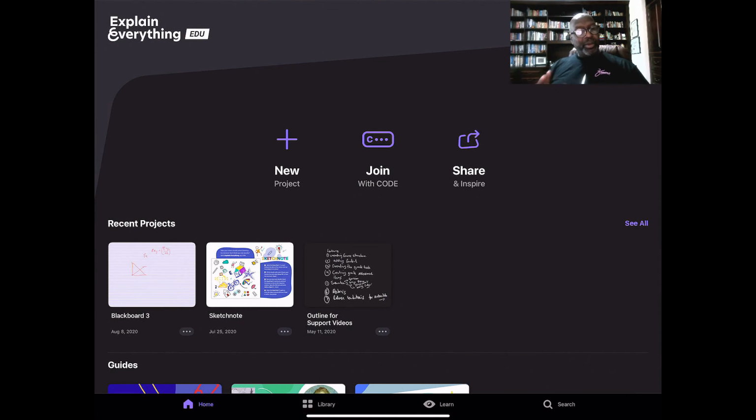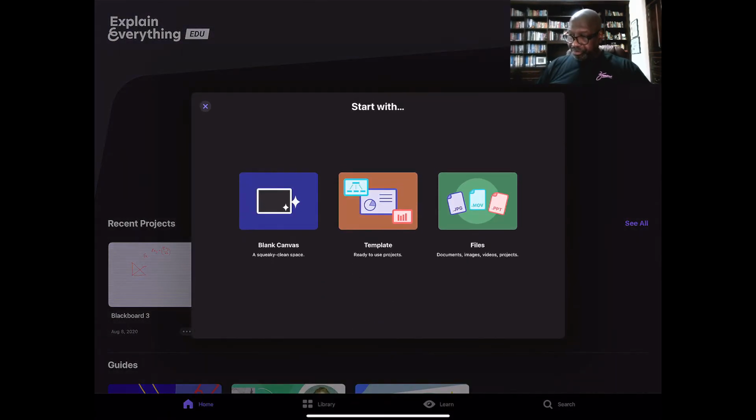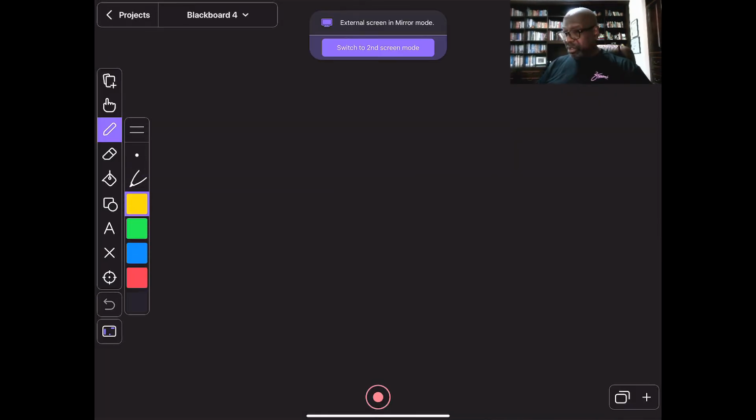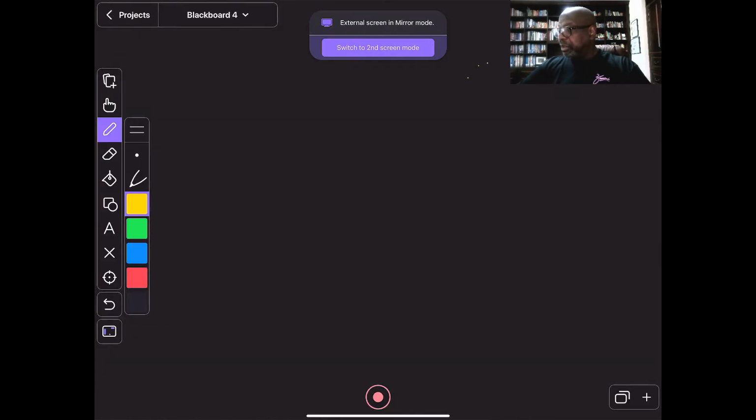So let's very quickly demonstrate a new project, and that new project would be a lecture. A blank canvas, so you could use a template. I'm just going to use a blank canvas. I always like to have total control, and you get something like this. I have mine set almost by default, and that should be fine. So mine is set as a blackboard in this case, and I have a couple options.